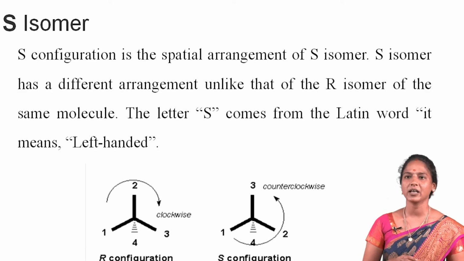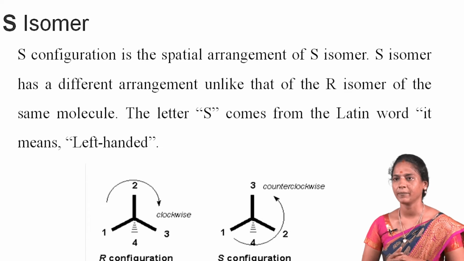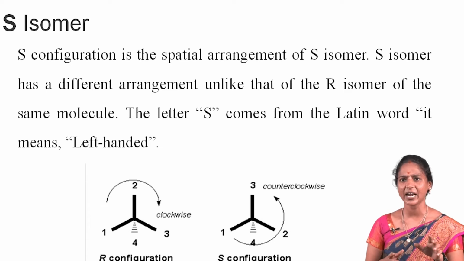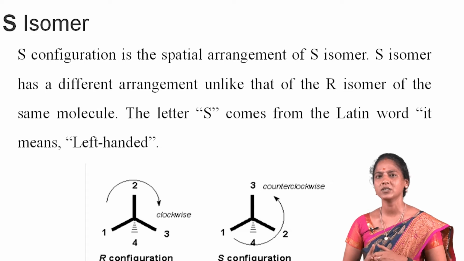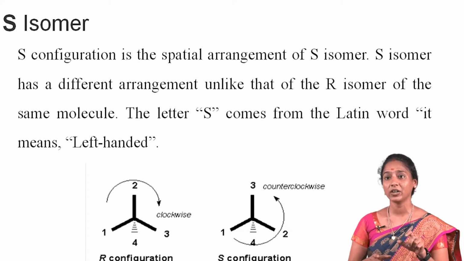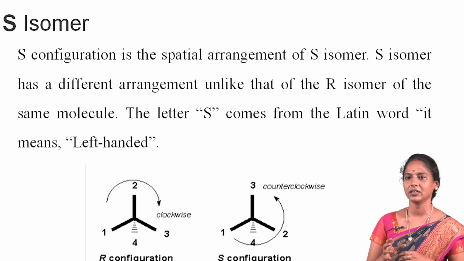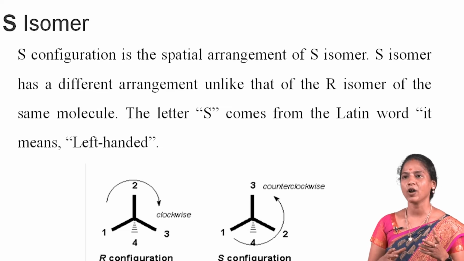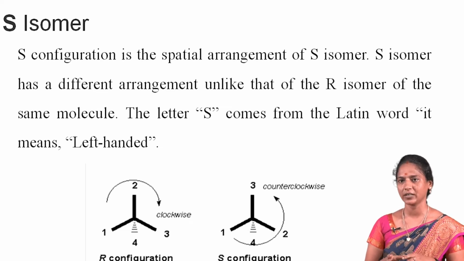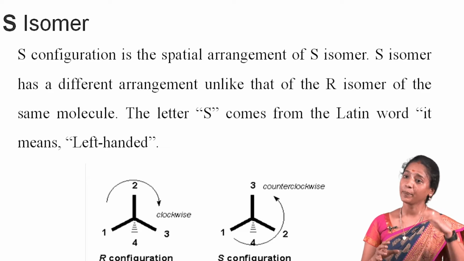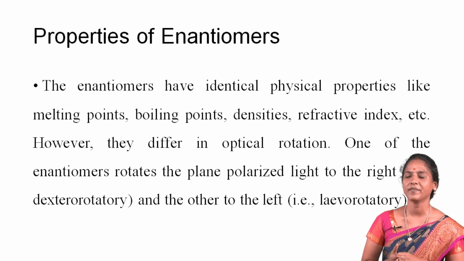Next one, S isomers. S configuration is the spatial arrangement of the S isomer. The S isomer has a different arrangement from that of the R isomer of the same molecule. The letter S comes from the Latin word meaning left-handed. Unlike the R configuration, the S configuration has an anticlockwise direction of the substituents, from the highest priority to the lowest priority.